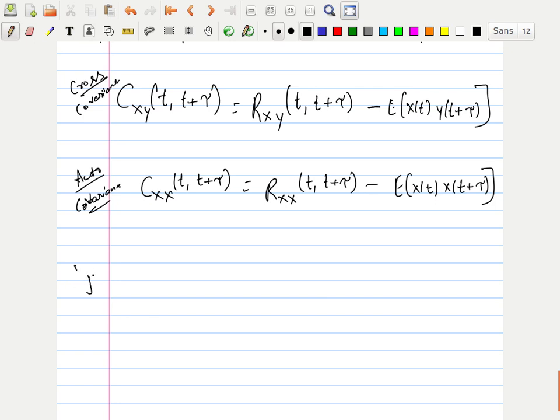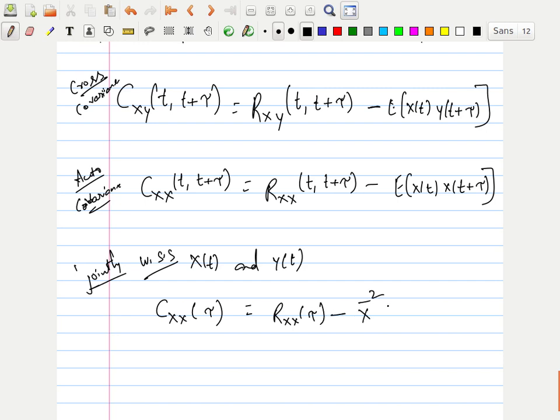What happens if they are jointly wide-sense stationary? Okay, jointly wide-sense stationary, x of t and y of t. So I can write autocovariance as Cxx of tau equals Rxx of tau minus mod of mean of x square, because the mean is fixed, right? I made some mistake here. This is E, right?